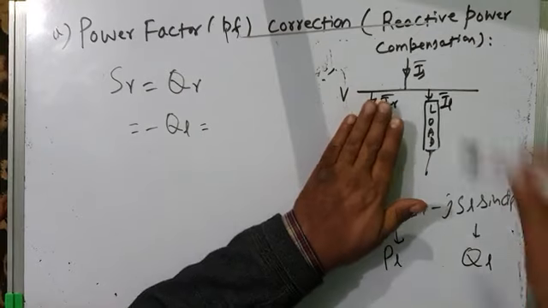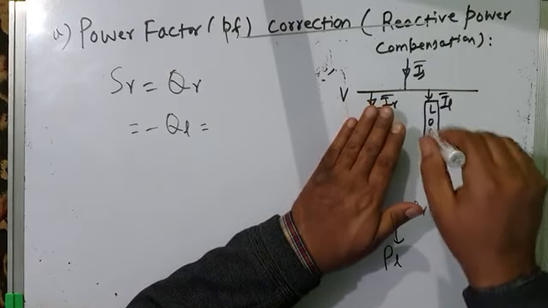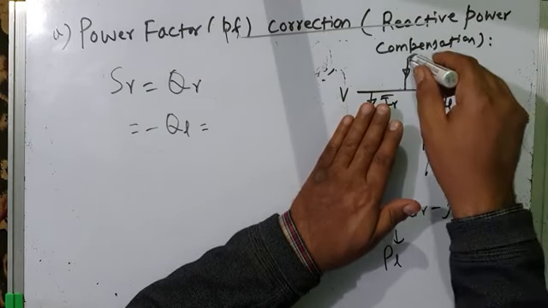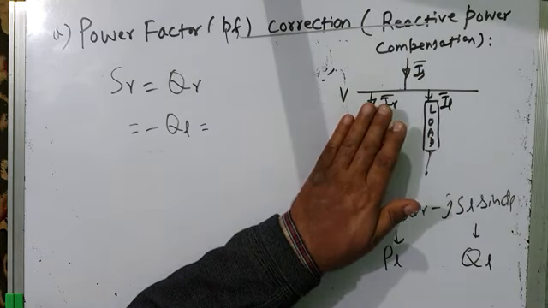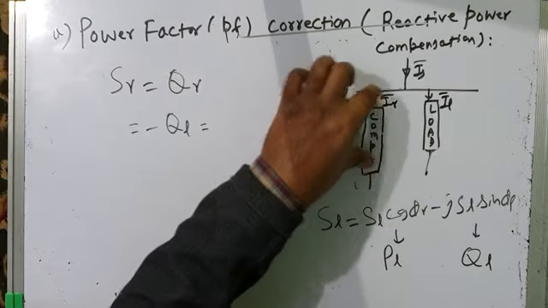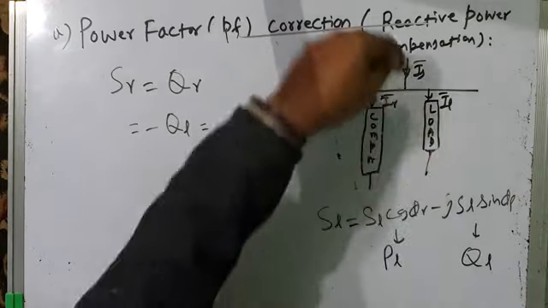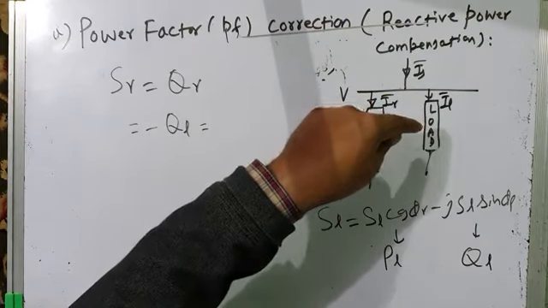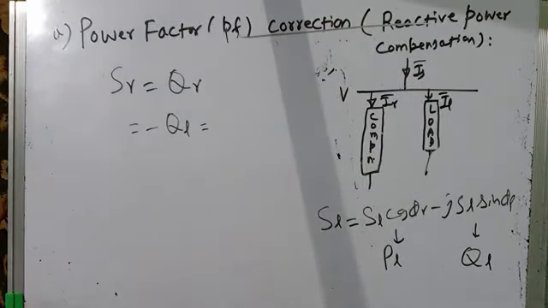When the compensator was not there, the reactive power also came from the source. Because of that, the source current lagged the voltage by a certain angle, and the power factor became less than unity. That is, the source was supplying not only active power at that time, it was supplying reactive power also. But now when you connect the shunt compensator across the load, it is the job of this compensator to supply the reactive power, whereas only active power should come from the source, and active power coming from the source means that the source current is in phase with the voltage, so power factor becomes unity, 1.0.